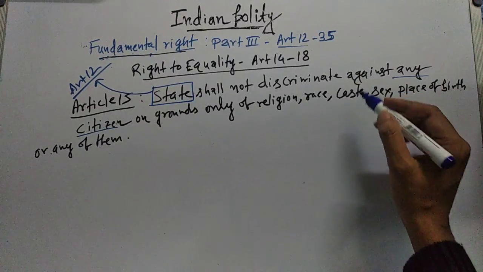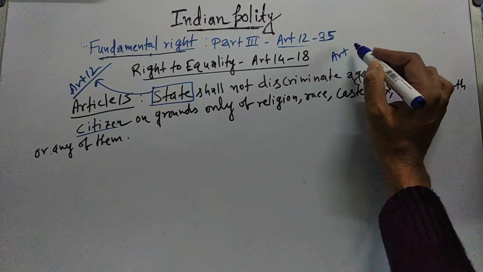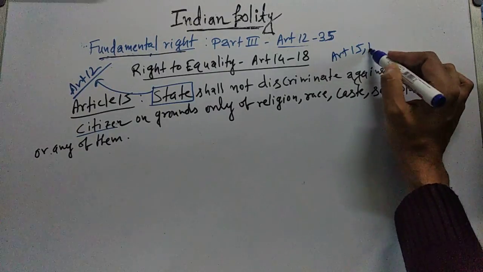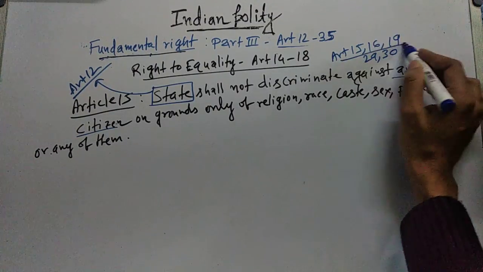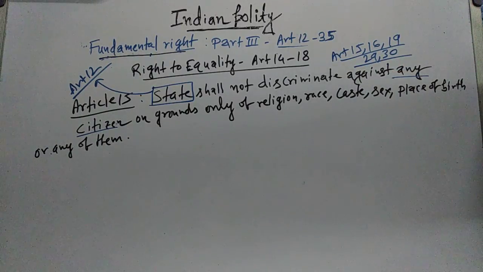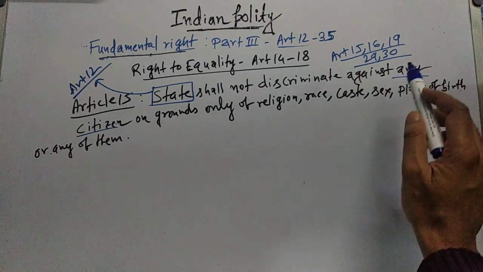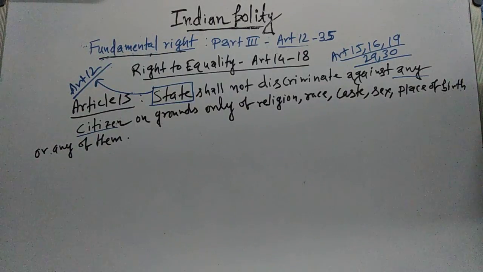The fundamental rights which are only applicable to citizens and not to foreigners are Article 15, Article 16, Article 19, Article 29 and Article 30.